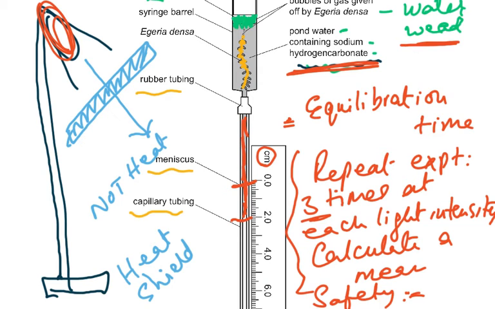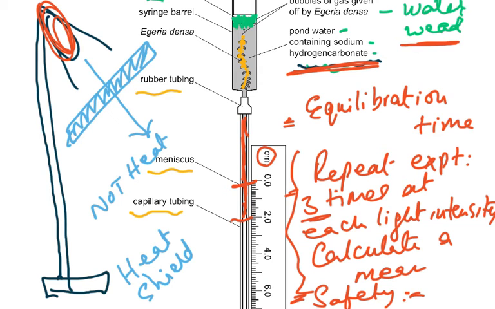So this is a low risk or a medium risk experiment. Right? So these are the ones: the equilibration time, repeat experiment, and the safety procedure. 3 points you can write in everything. The fourth point, which I want you to remember here, it's not sort of mentioned, but how are you going to maintain the temperature? Using a thermostatically controlled water bath to maintain the temperature is a fourth point, which you can write nearly in every experiment.